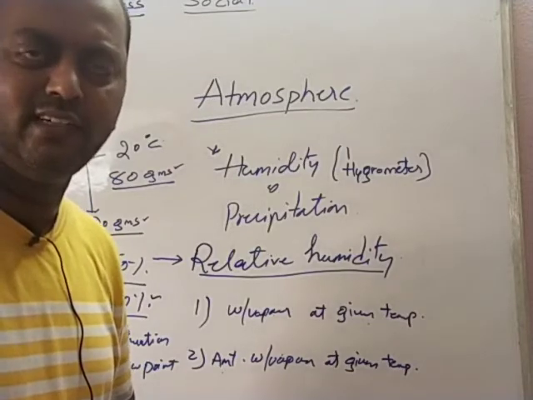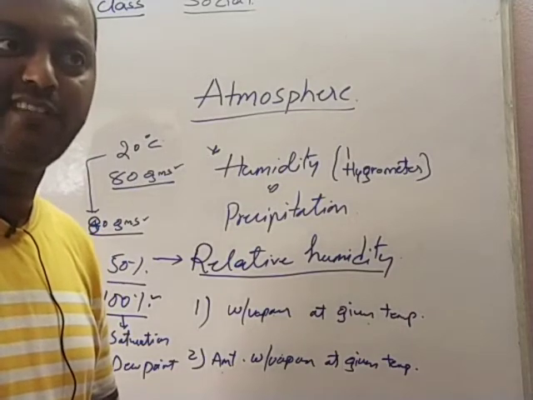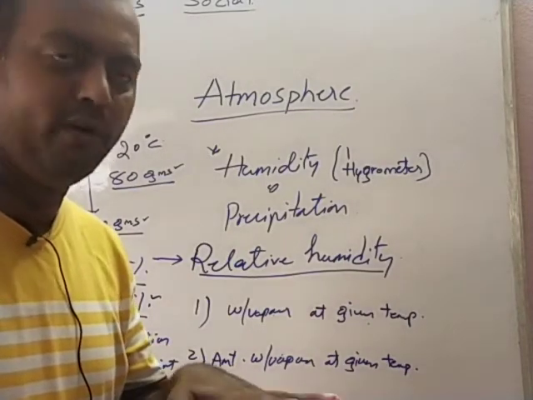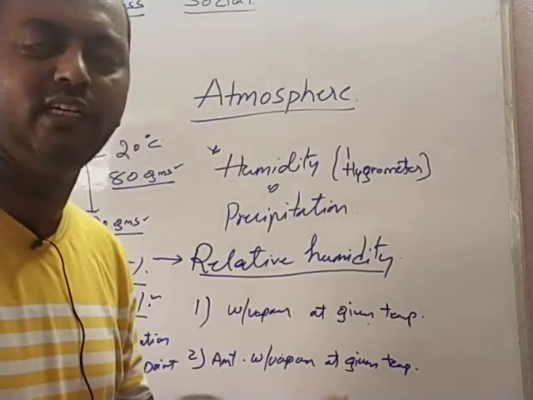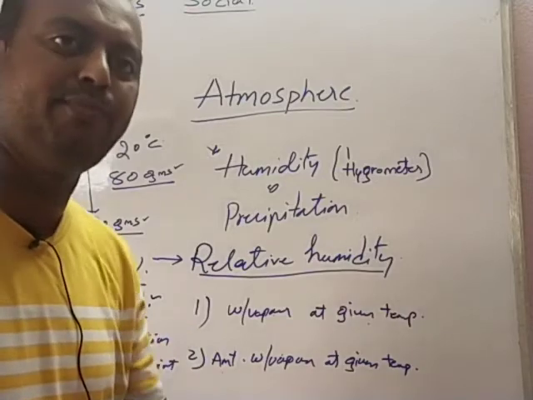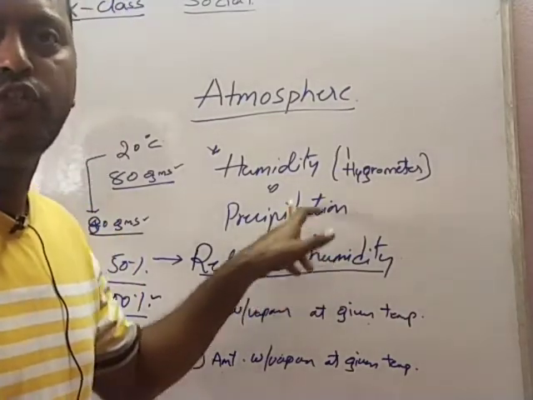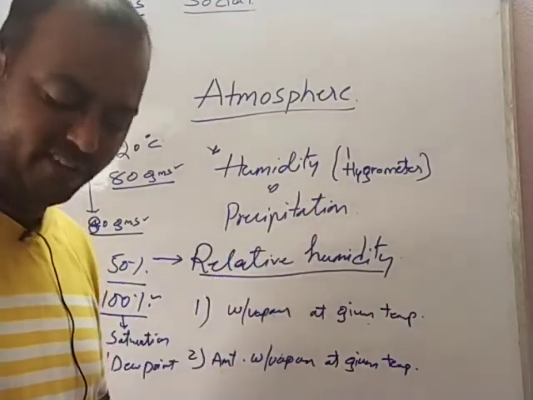gets condensed and turns into droplets of water, and with a further decrease in the temperature, the air can no longer hold those water droplets, and they keep on depositing onto the surface, and that process we call precipitation. So humidity leads to condensation and condensation leads to precipitation.